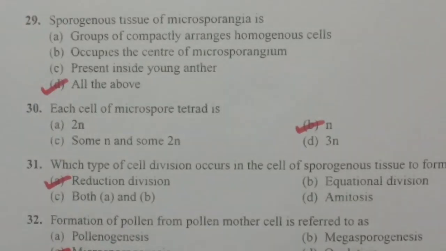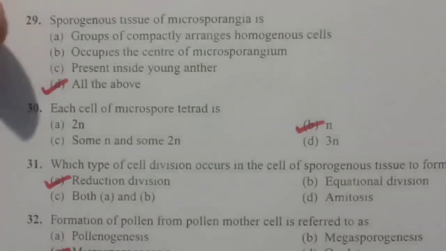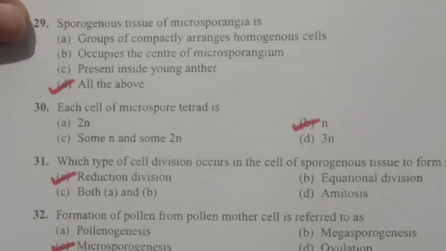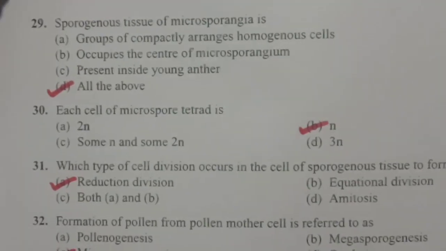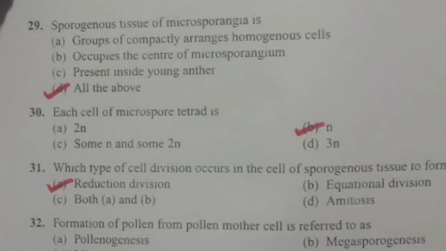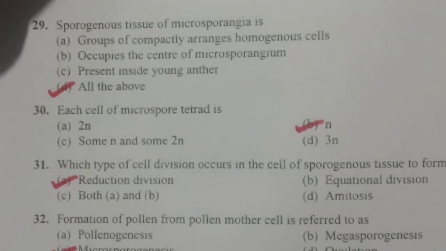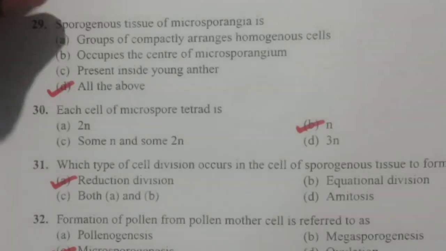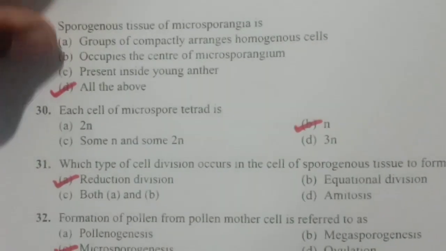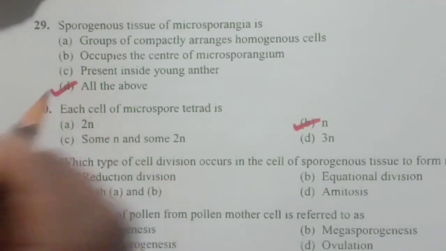So sporogenous tissue can be seen in the microsporangia, and that sporogenous tissue is actually the group of compactly arranged homogeneous cells, and they occupy the center of the microsporangium also, and they are present inside the young anther. Because in the mature anther we cannot find the sporogenous tissue, we will find the pollen grains. So for this sporogenous tissue, here all are correct. So option D, all of the above.